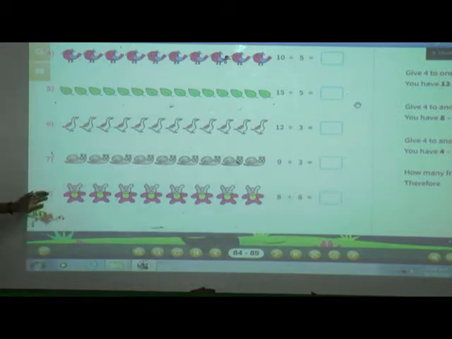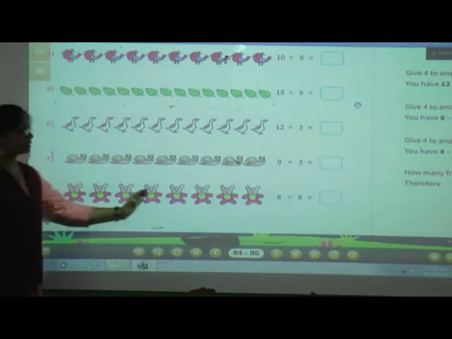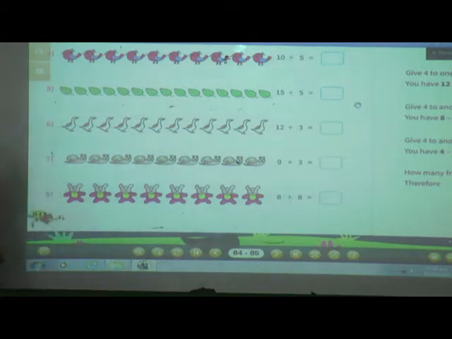See the last one, 8th one. Here you can see some teddy bears. How many teddies are there? There are 8 teddies, and you have to make 8 groups. Okay, and then afterwards you have to count in each group how many teddies are there, and that will be your answer. So in this way remaining 3 sums you have to solve by your own.